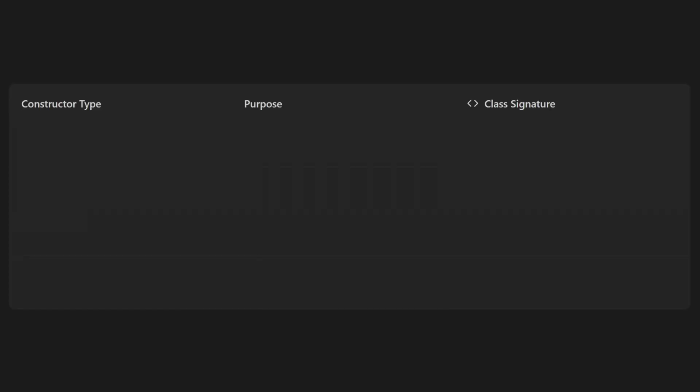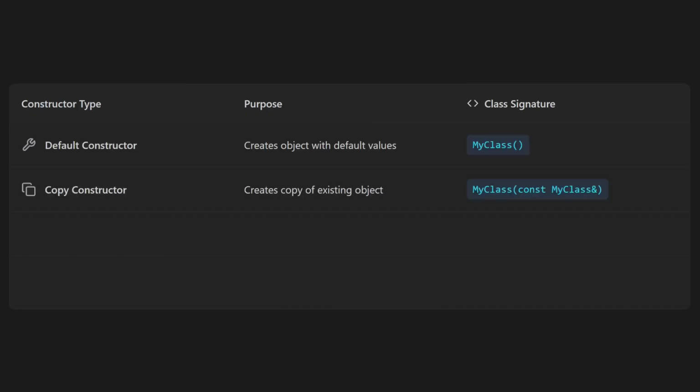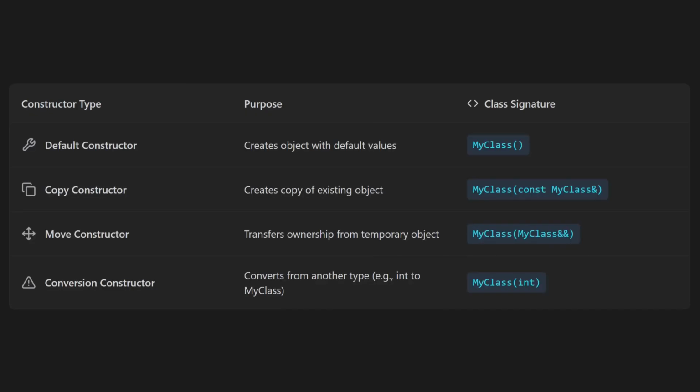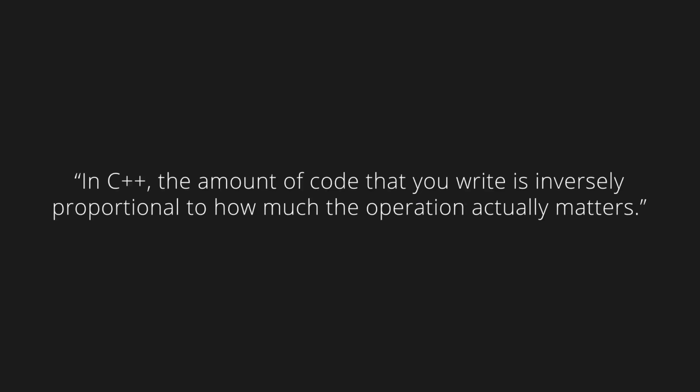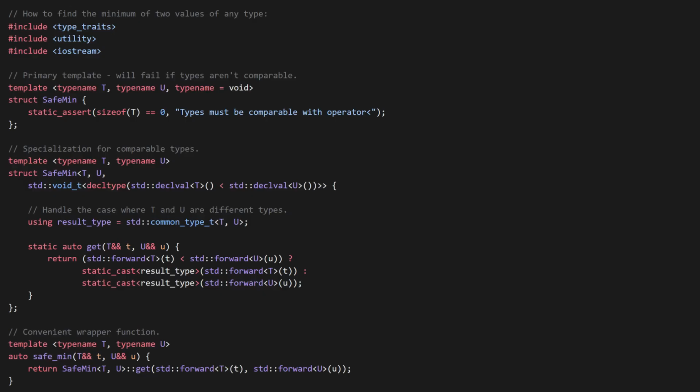And with all the constructors in C++, it can be hard to figure out if a line of code is invoking a default constructor, a copy constructor, a move constructor, or conversion constructor, or something else. Sometimes you end up with multiple constructors being called in succession, and it all happens behind the scenes without you being aware of it. In contrast, other languages have recognized this issue and have explicit syntax or methods for copies, like clone and copy. It's incredibly ironic how in C++, the amount of code that you write is inversely proportional to how much the operation actually matters. If you want to write a trivial operation, you need to write 100 lines of template metaprogramming code. On the other hand, a little equal sign is quadrupling your memory usage.